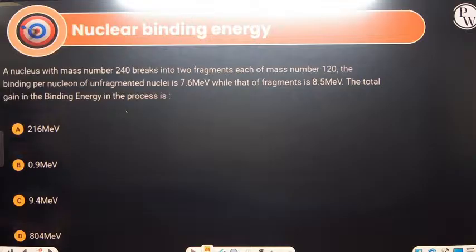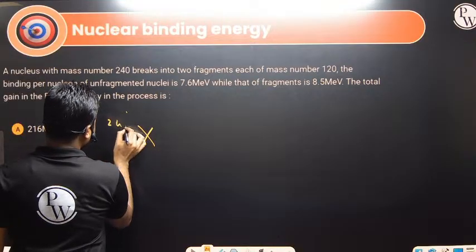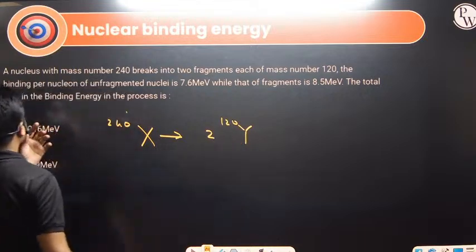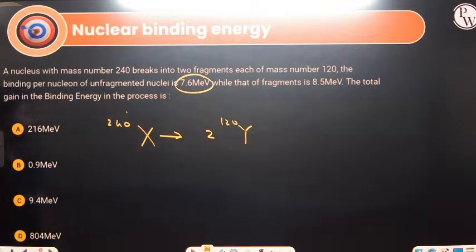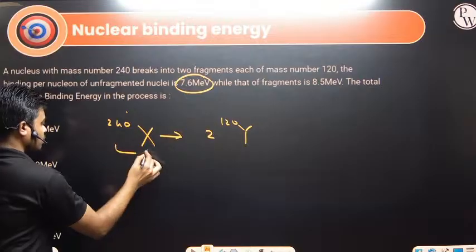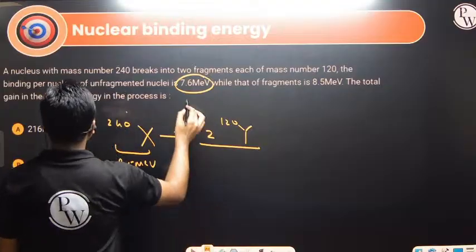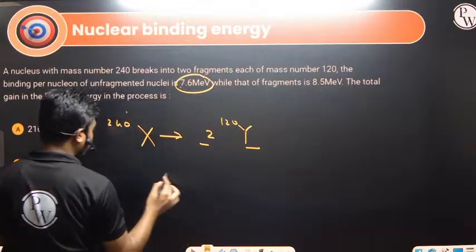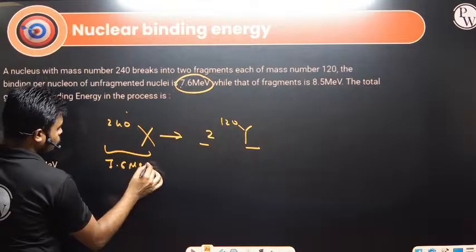A nucleus with mass number 240 breaks into two fragments, each of mass number 120. The binding energy per nucleon of the unfragmented nucleus is 7.6 MeV, while for the fragments it is 8.5 MeV. Unfragmented means which has not been broken. So the fragments have 8.5 MeV, and the original nucleus has 7.6 MeV.